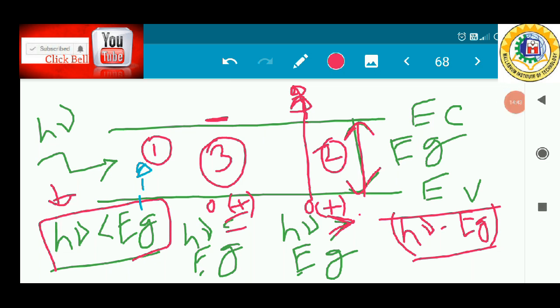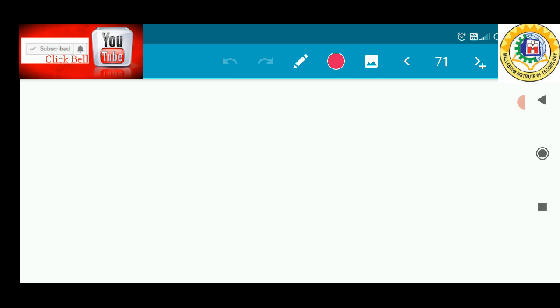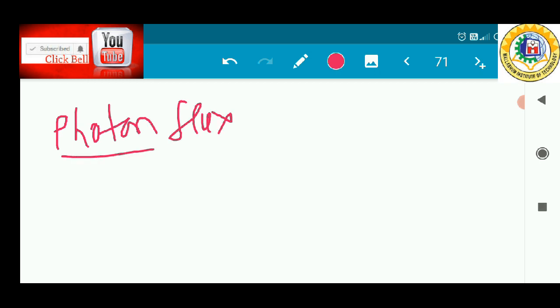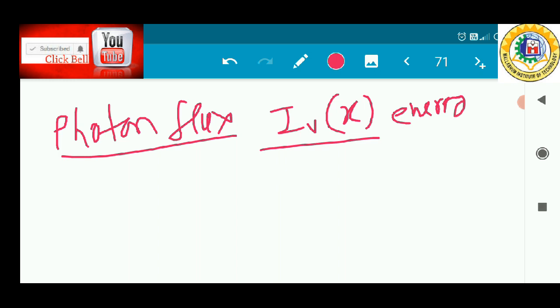Now whenever a photon is incident onto the semiconductor, the intensity of the photon flux is represented by I nu x. This is the intensity of the photon flux, and its unit is energy per centimeter square second. So this is the photon flux denoted by I nu x, expressed in terms of energy per centimeter square second.